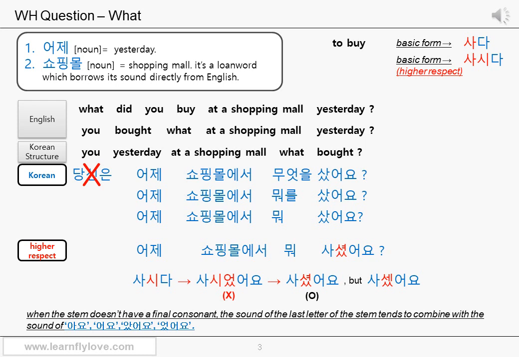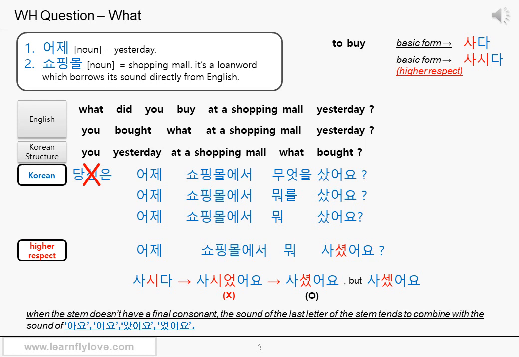If you want to use the higher respect form, you can add the 시 sound to the verb 사다, 사시다. We add the ending 었어요 to make it past tense with the honorific suffix 요 to the stem 사시, 사시었어요.